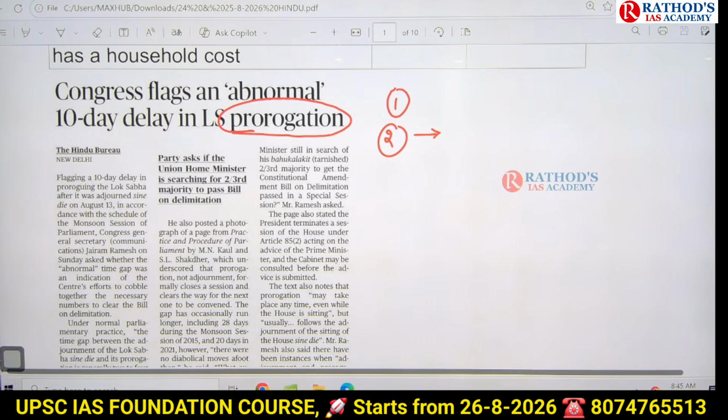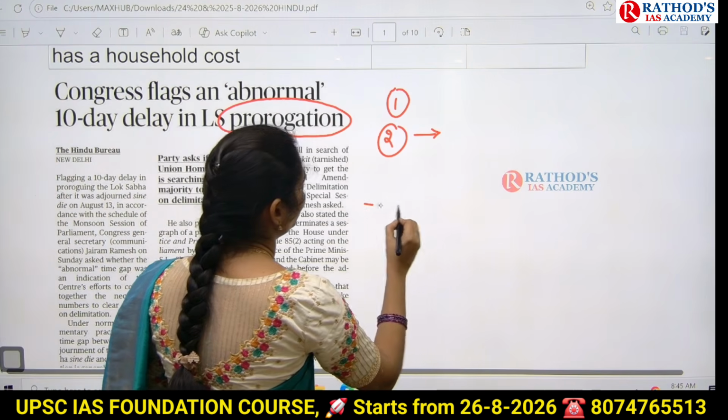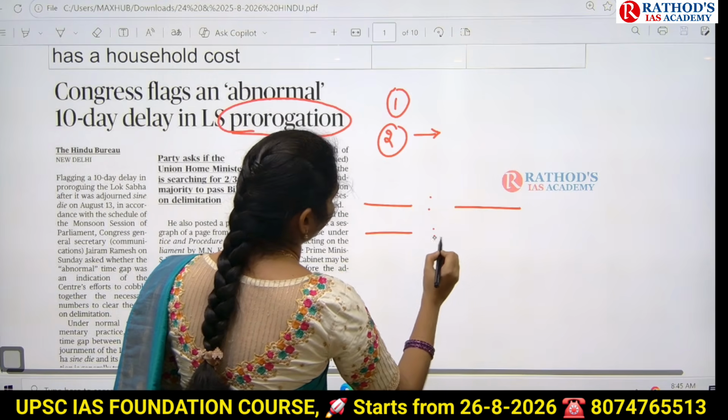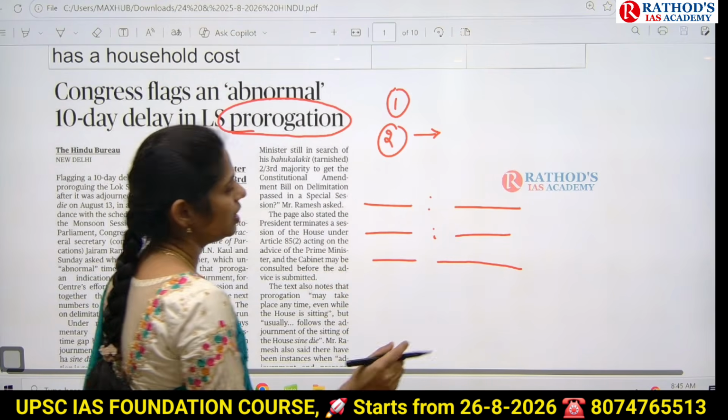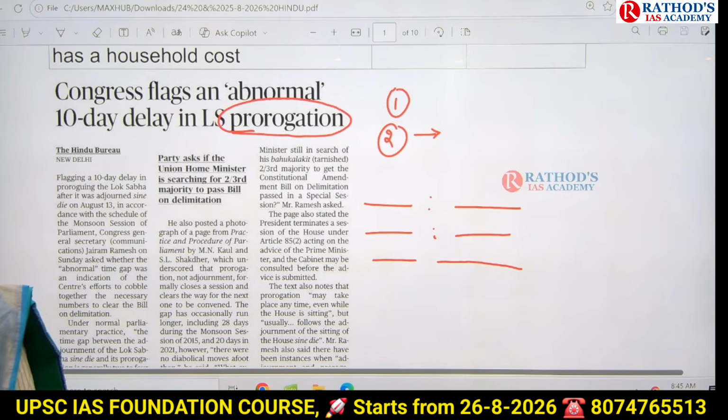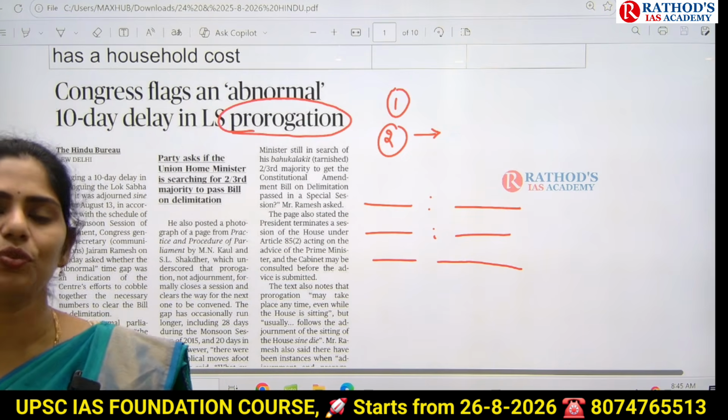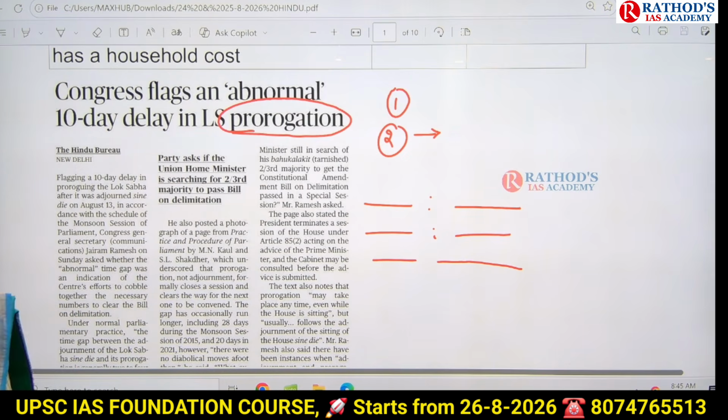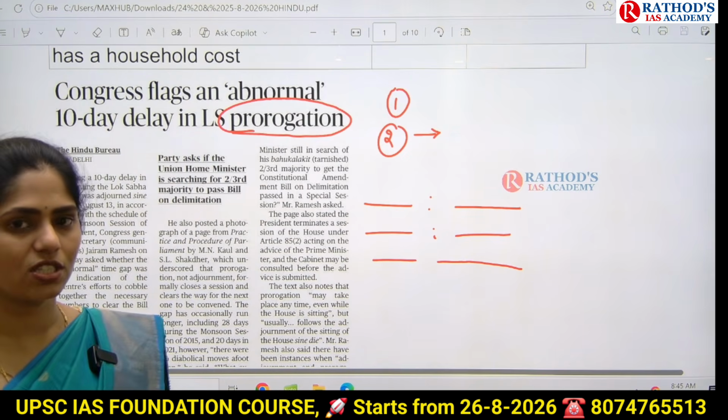And the next type of question is that directly they'll give you a word and ask what it is. Like that, they may give you 2 to 4 pairs and ask you to identify correct pairs. So this type of question was asked in the 2026 prelims from Parliament, related to types of questions in the Parliament.